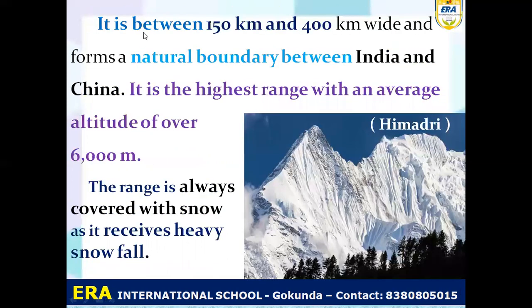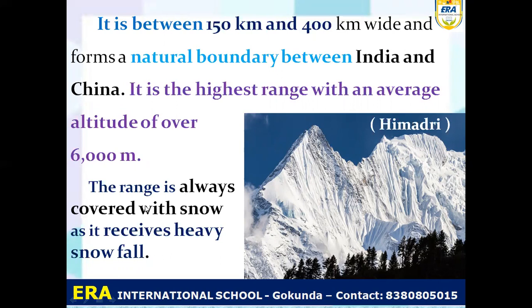So it is between 150 kilometer and 400 kilometer wide and forms a natural boundary. So this Himadri forms the boundary between the two countries like India and China. So this Himadri is the highest range with an average altitude of over 6,000 meter. So from the ground surface, it is how many meters above? Over 6,000 meters is above from the ground.